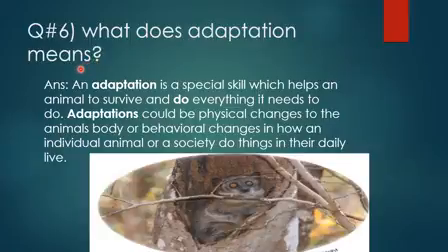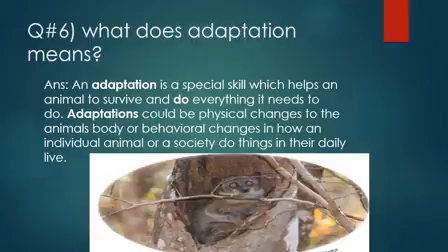Next question is, what does adaptation mean? So the answer is, an adaptation is a special skill which helps an animal to survive and do everything it needs to do. Adaptations could be physical changes to the animal's body or behavioral changes in how an individual animal or a society do things in their daily life.